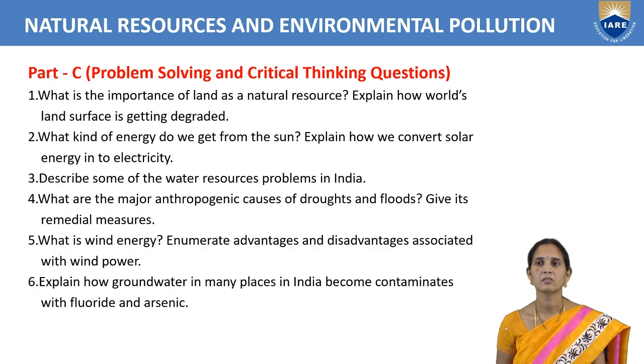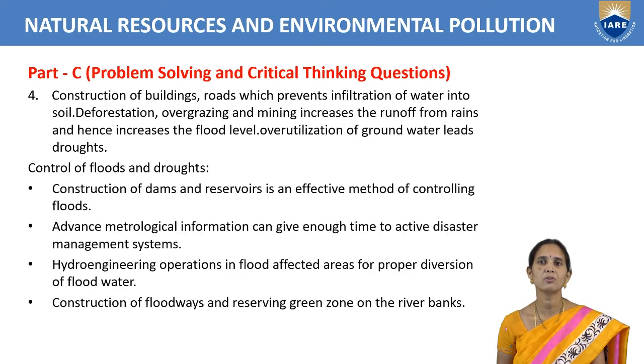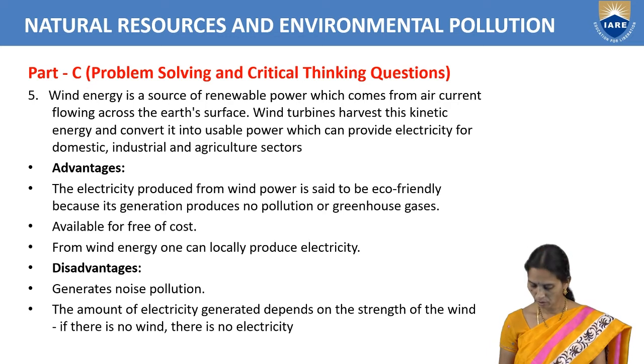So next one is, what is wind energy? Enumerate advantages and disadvantages associated with wind power. Wind energy means we are using the wind, the flow of air. It comes from the air current flowing through the windmill, where we arrange the windmill turbines.